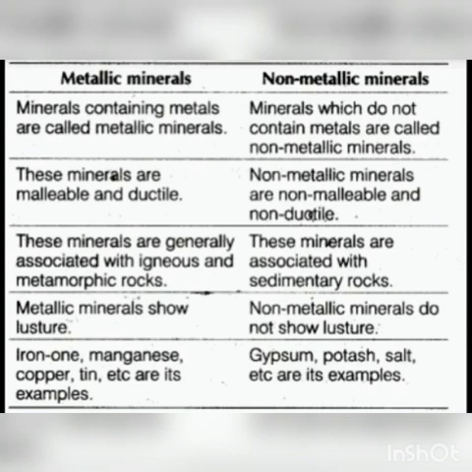Okay, then non-metallic minerals. Non-metallic minerals are found in sedimentary rocks such as sulfur, potash, nitrate, salt, and coal. But metallic minerals are found in igneous and metamorphic rocks. Metallic minerals are hard and also have luster. But the non-metallic minerals do not contain any metals.